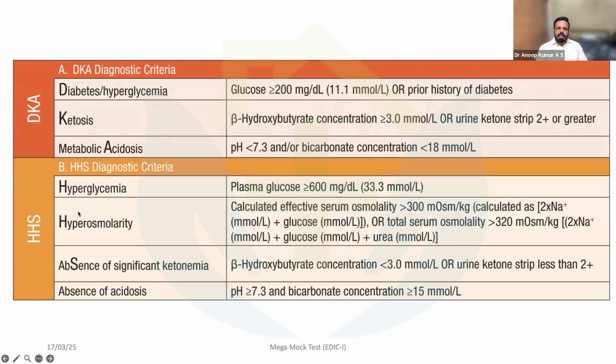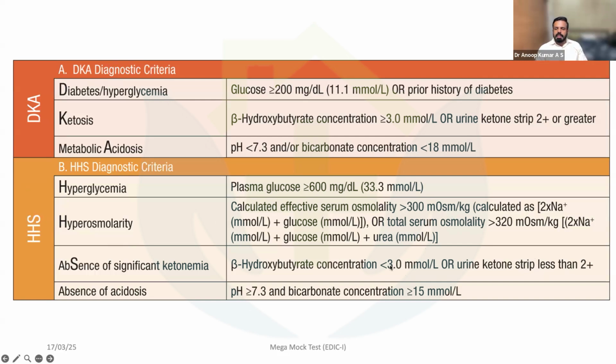The HHS diagnostic criteria are slightly different. Hyperglycemia means plasma glucose more than 600. See the difference: even a history of diabetes is enough in DKA, but in HHS you need a sugar value more than 600. Hyperosmolarity: calculated osmolarity should be more than 300, or the measured one more than 320. Absence of significant ketonemia. Even if you have a urine ketone strip 1+ or serum beta hydroxybutyrate present, that does not exclude the diagnosis of HHS.